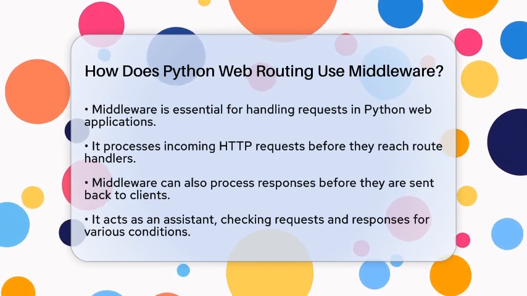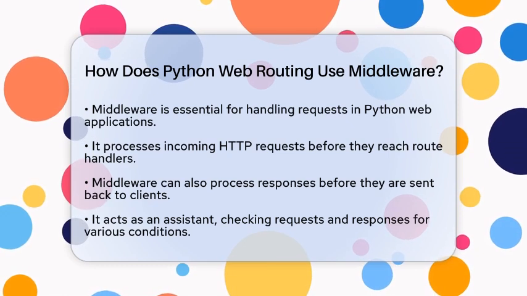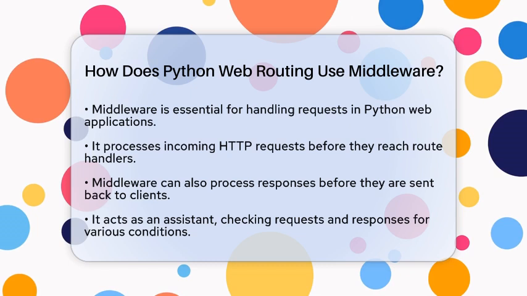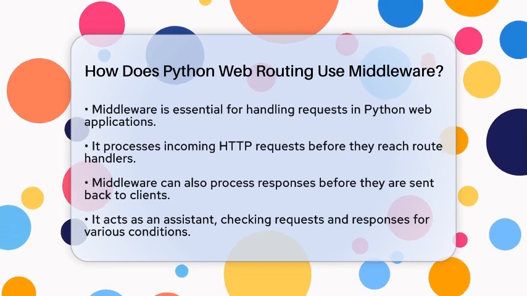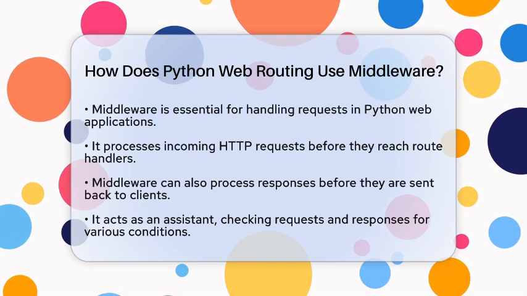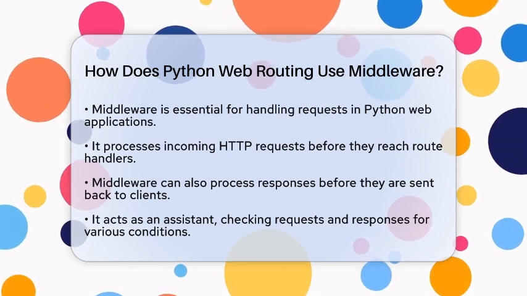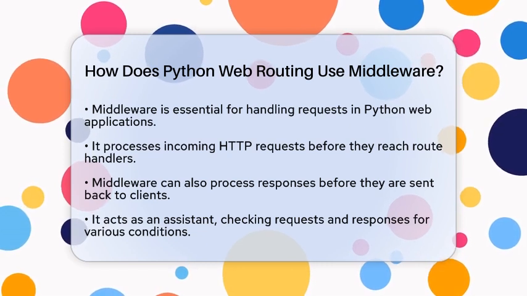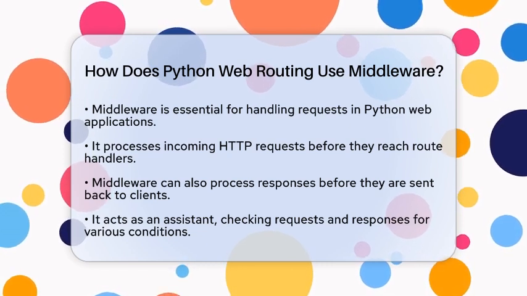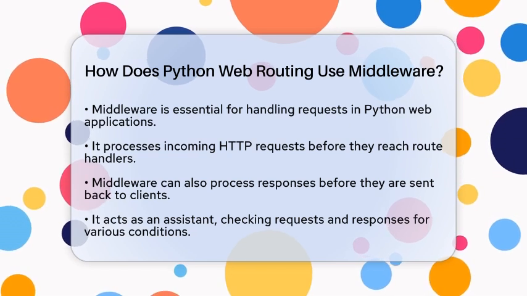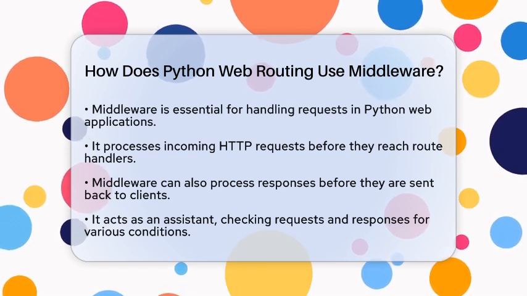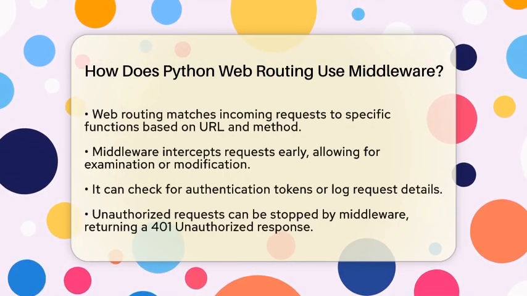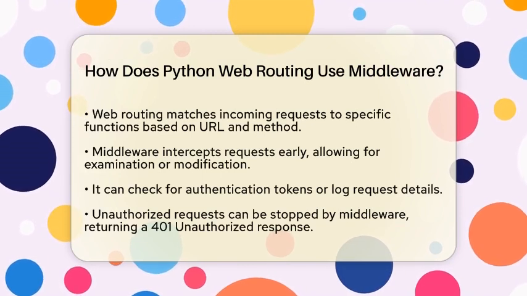In Python web development, middleware is a function or a set of functions that processes incoming Hypertext Transfer Protocol requests before they reach the route handler. It can also process responses before they are sent back to the client. Think of middleware as a helpful assistant that checks everything before it goes out or comes in. Web routing is all about matching an incoming request, based on the URL path and method, to a specific function in your application. Middleware fits into this picture by intercepting requests early on, before the routing logic kicks in.